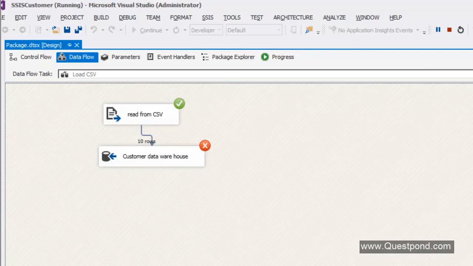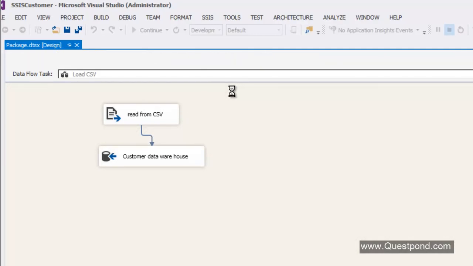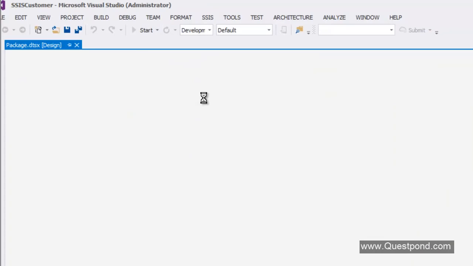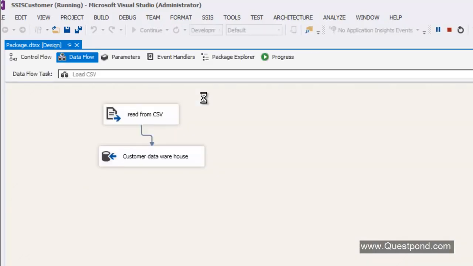To rerun this package, the first thing you have to do is stop the execution. You can see that I have moved my mouse on Stop Debugging, so I'm going to stop the debugging. And again, now let me start the package. So there the package starts running. Remember, if it is green, it is successful. If it is red, there is a problem.